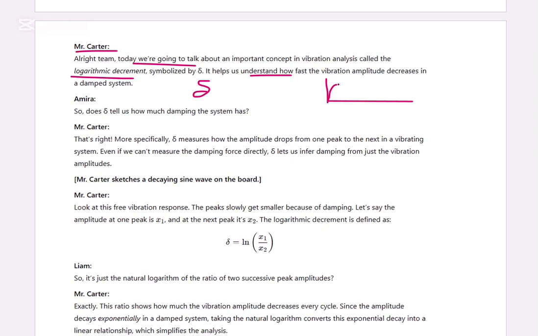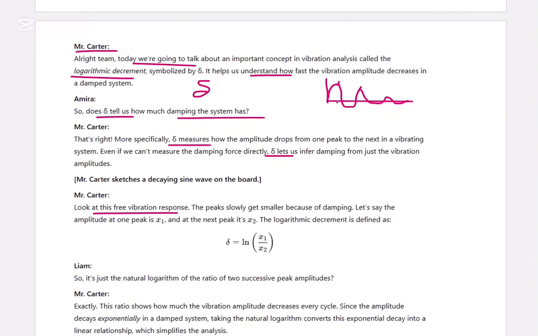If you see in a damped system, the vibration amplitudes are going like this, right? So we are trying to understand how fast the vibration amplitudes decrease in a damped system. So does delta tell us how much damping the system has? Yes. More specifically, delta measures how the amplitude drops from one peak to another peak in a vibrating system, even if we can't measure the damping force directly. So delta lets us infer damping just from these vibration amplitudes.